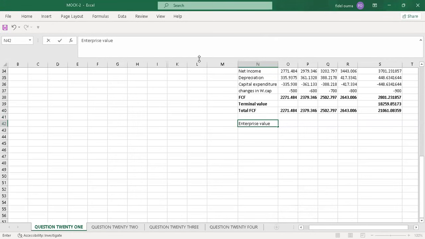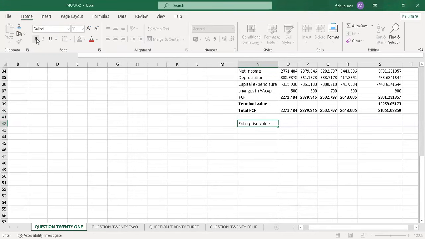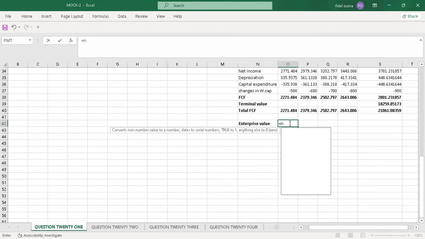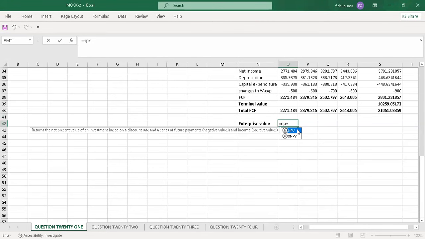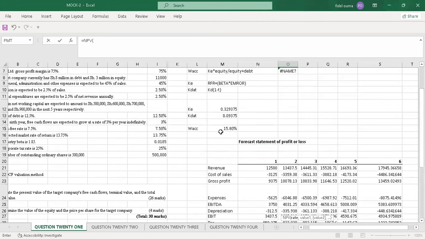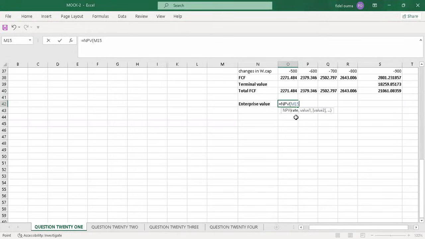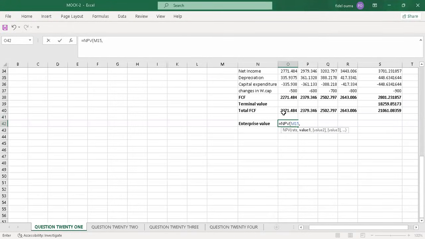Just allow me to bold it. So just say equals to NPV. Then the rate will be WACC, which you calculated here. And then I'll drag all this.